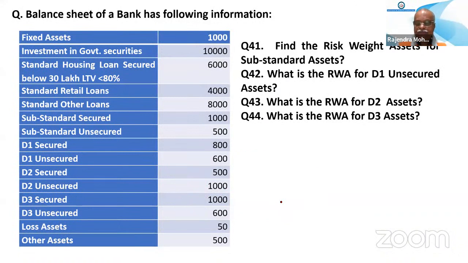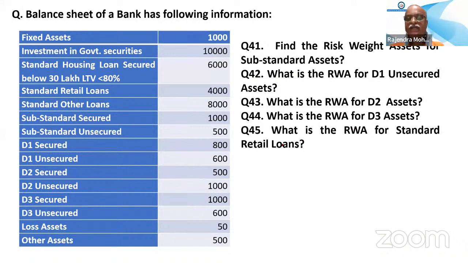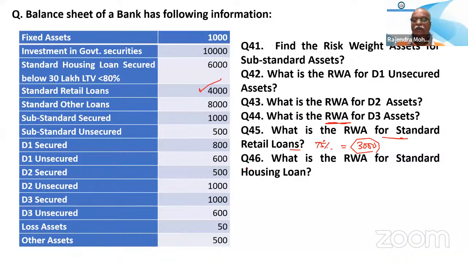Now, next question. What is the RWA for standard retail loans? 75%. All these other weights are applicable for NPAs. Now this is a standard asset, so a standard asset means 75%. 75% of 4,000, standard retail 4,000, so 3,000.